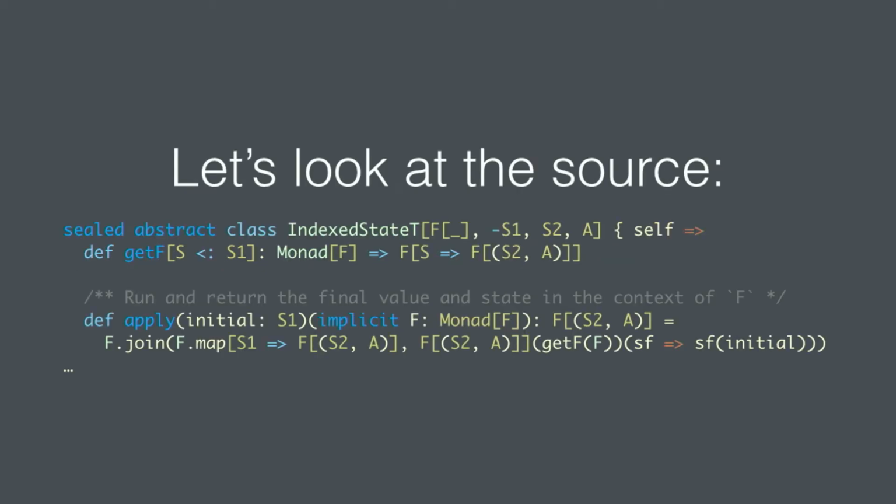What's going on? Okay, we're going to look at the source. Okay, we've got an F, a contravariant input, another state, and all this other stuff. Okay, what's going on, right? What monsters wrote this? I don't know. But we can figure it out. We're going to go step by step to figure out what's going on and why it's actually really useful.